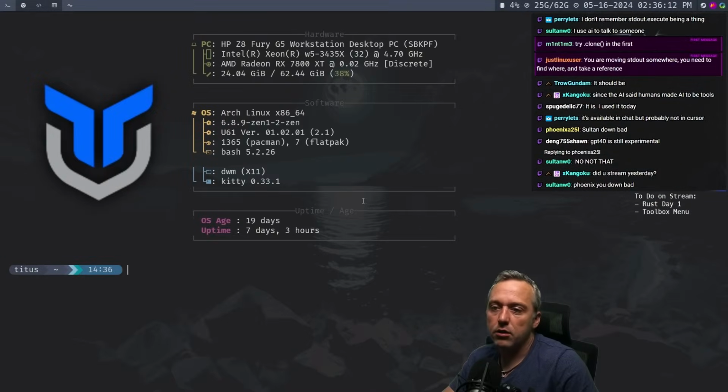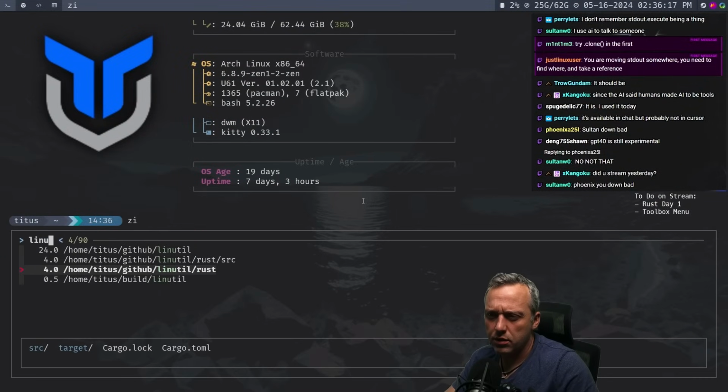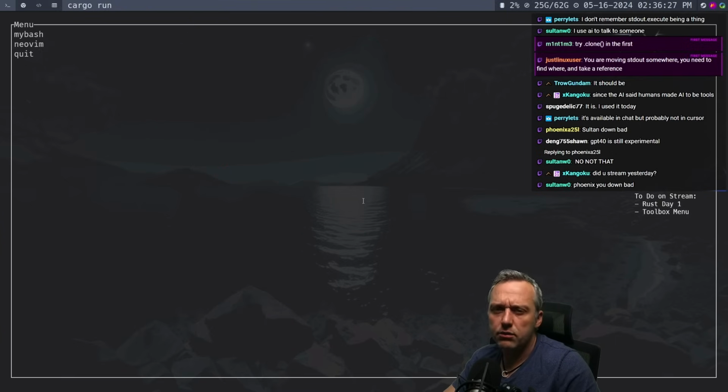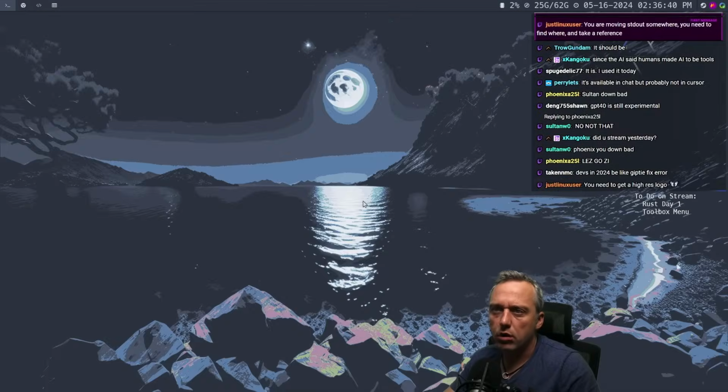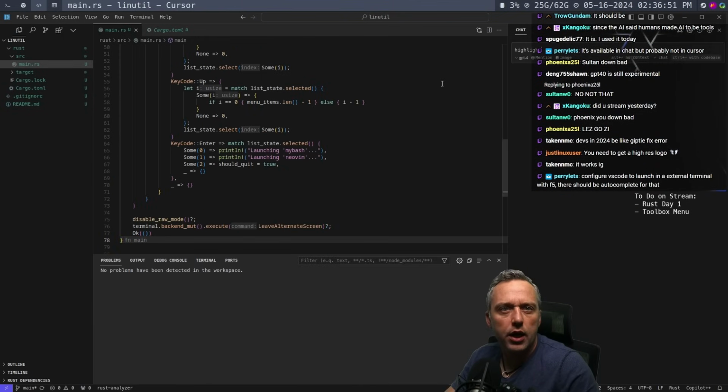So let's just come into linutil Rust. All right, so we have that. Let's go cargo run. All right, it's not highlighting though. Okay, close. All right, let's see. Highlight on mouse move.